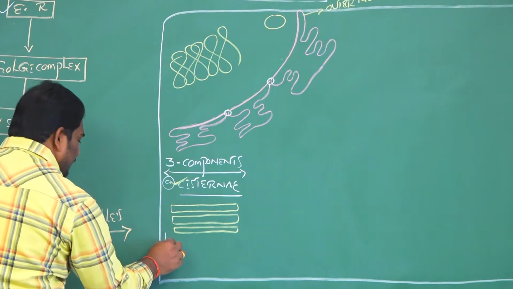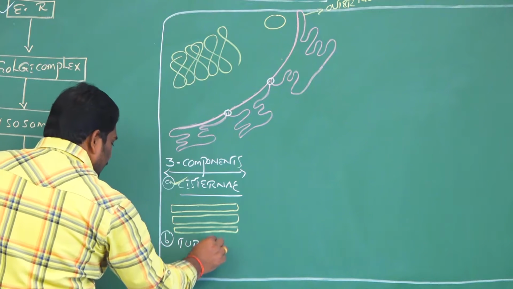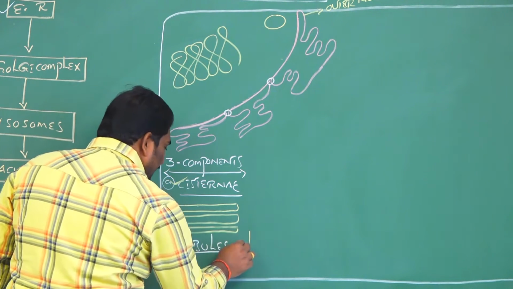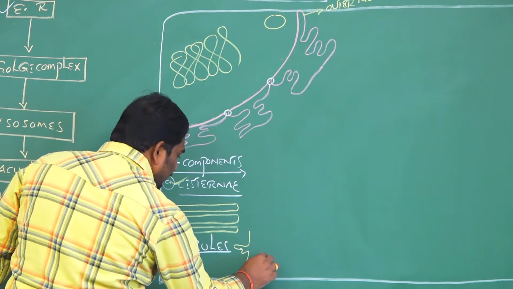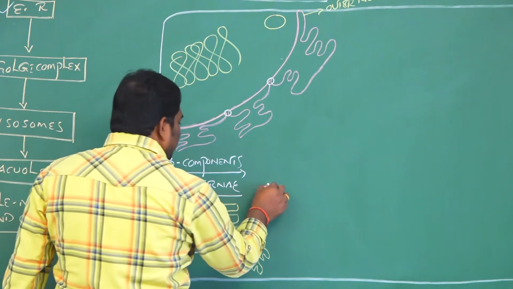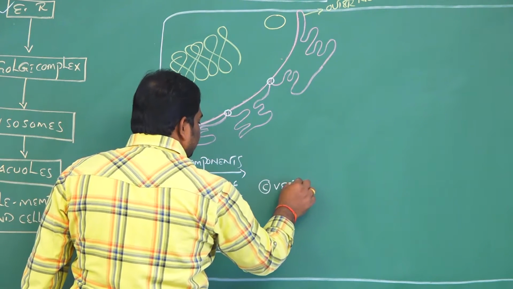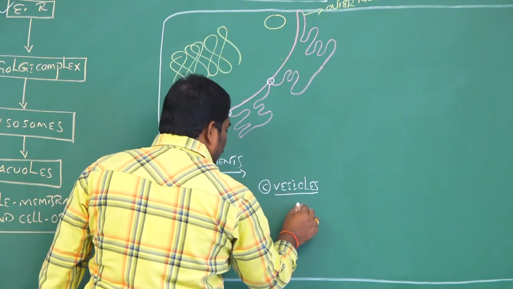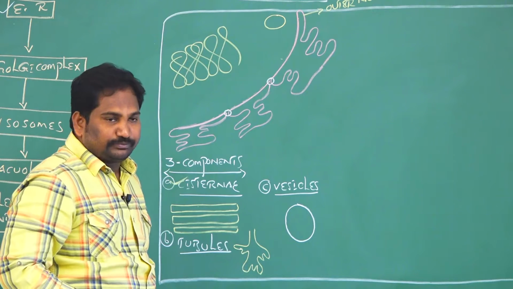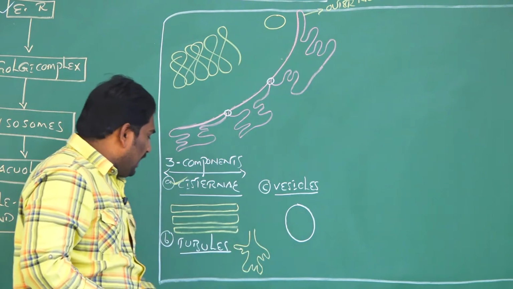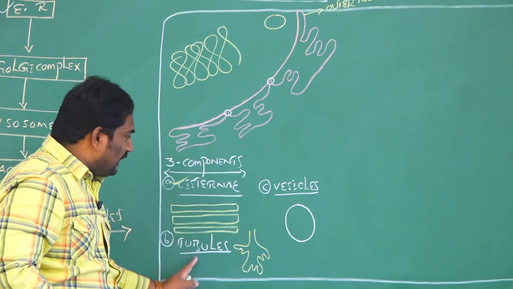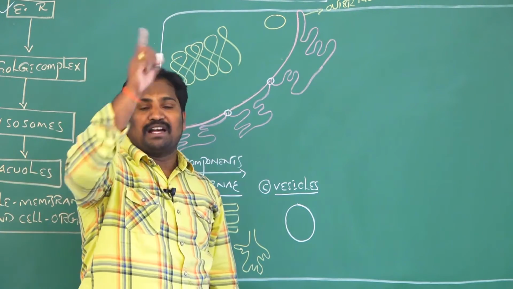The second structure is tubules. Tubules are either branched or unbranched structures. And the third one is vesicles. Vesicles look oval or spherical in shape. These oval-shaped vesicles, branched or unbranched tubules, and flattened sac-like cisternae, these three components form the endoplasmic reticulum.